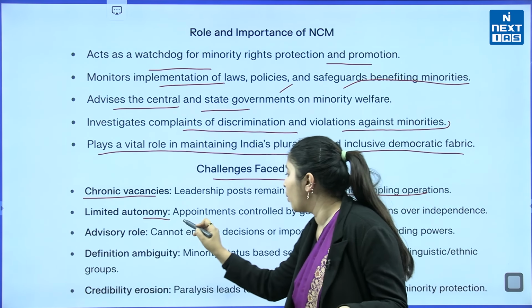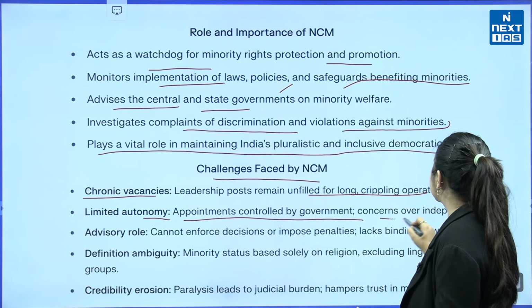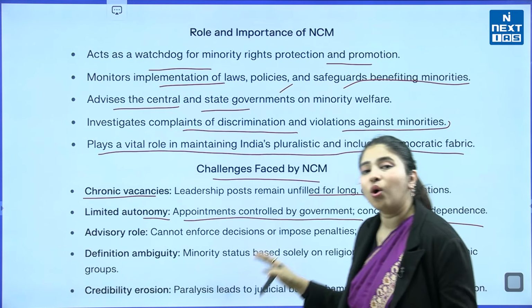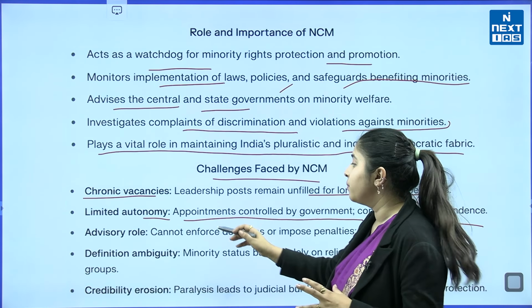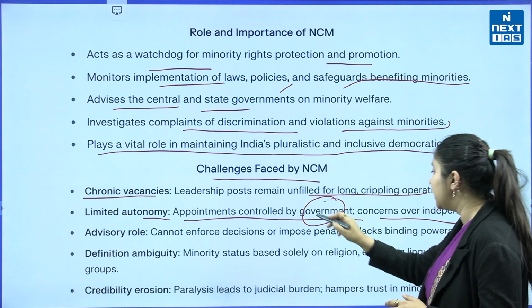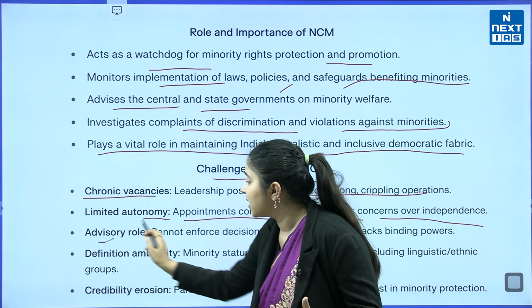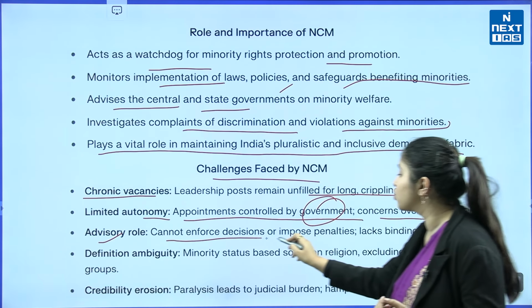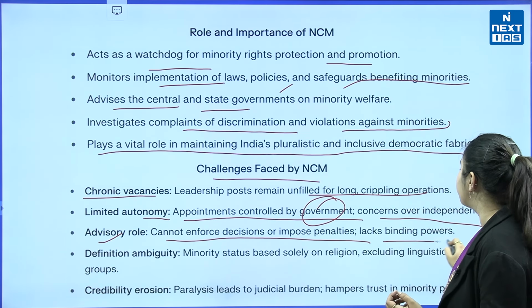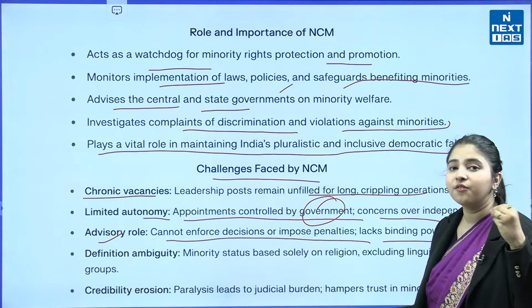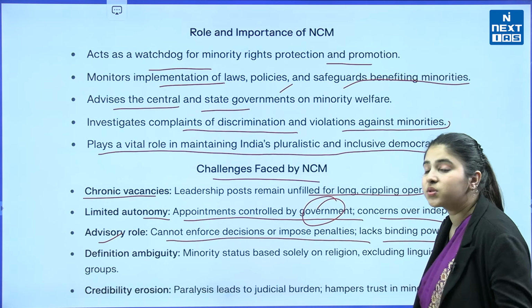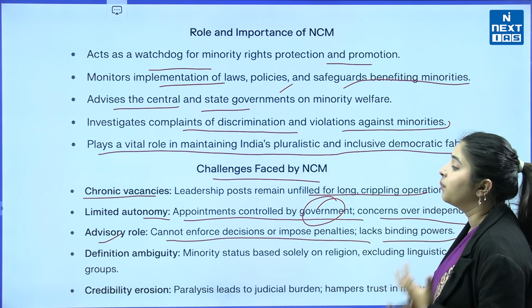Limited autonomy: appointments are controlled by government, with concerns over independence. The autonomy is very limited. The appointments are controlled by the government, and there are concerns over independence also. And then their advisory role: they cannot enforce decisions or impose penalties, and they lack binding powers.